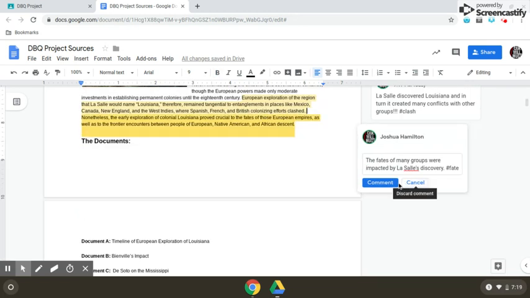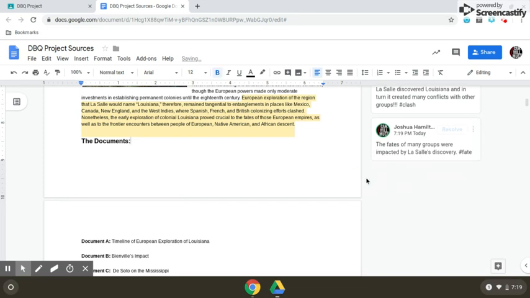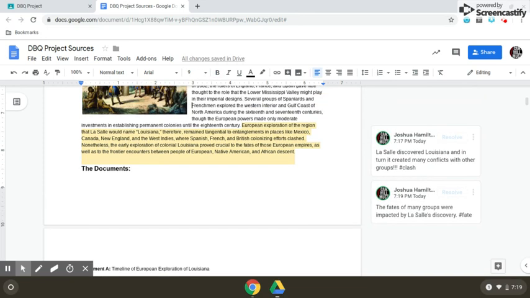And I'm gonna hit comment. Make sure you hit that blue box so it sticks. That there's more than one way to skin a cat. In other words, it's saying that you may see something different, whereas someone else may see something different. You may see something different right after you've identified the initial caption, and you may want to add something. So that's what you had to do for the background essay.